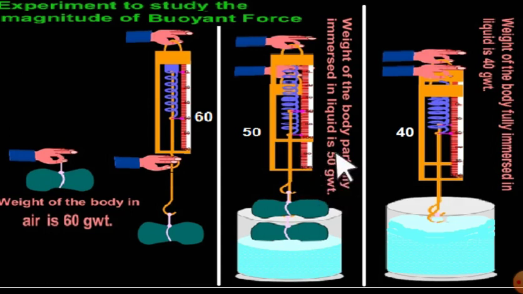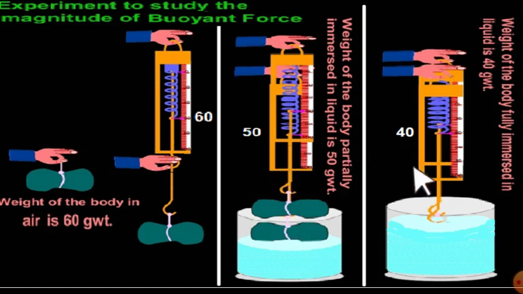This 50 gram weight means that from 60 in air, there seems to be a loss of weight. Lost by how much? From 60 to 50, the difference is 10. So 10 gram weight seems to be lost as soon as the object is in touch with the liquid. So where does this loss come from? Because the water gives an upward force onto this object. So that's why the weight seems to be lost. We call it loss in weight. So that loss in weight is due to what? Upthrust, or the buoyant force.